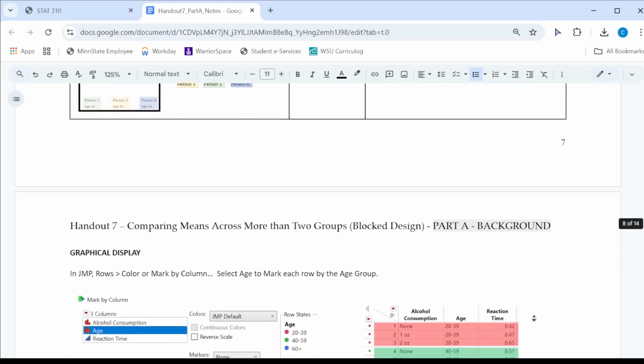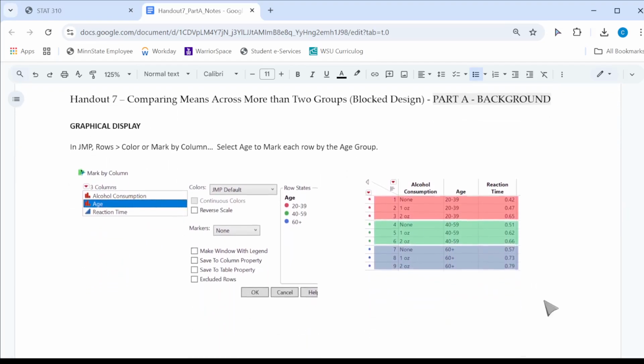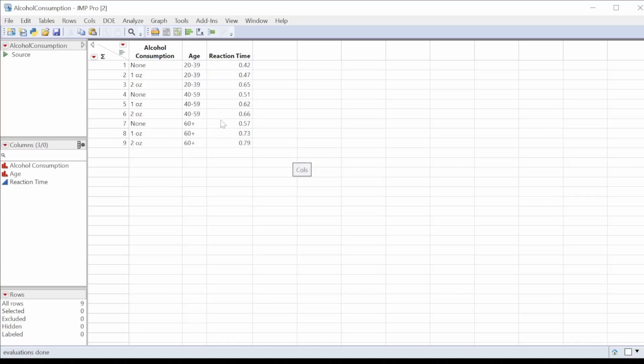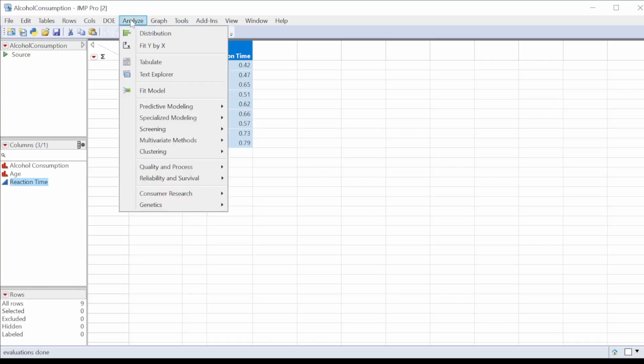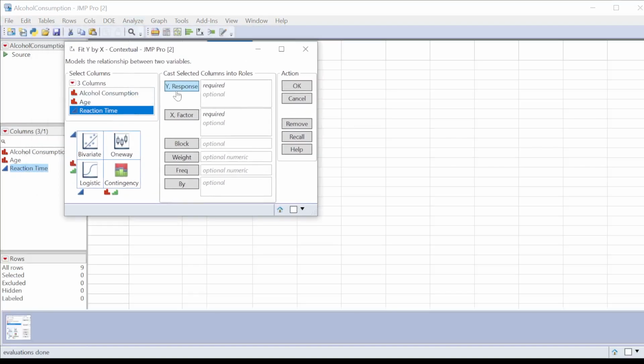Let's talk about how to graphically visualize this. Inside of JMP, let me open that up. This is what that data is going to look like inside of JMP. I'm going to have alcohol consumption levels, none, 1 ounce, 2 ounce, and then the age groups here. And the thing that I'm interested in is my reaction time. Now, what we would have done before is a Fit Y by X. Let's look at the reaction times across the alcohol consumption groups.